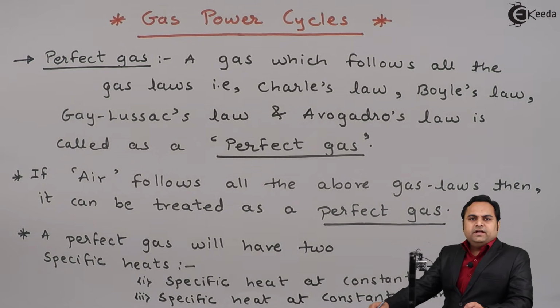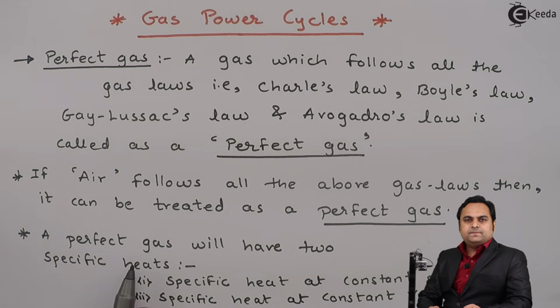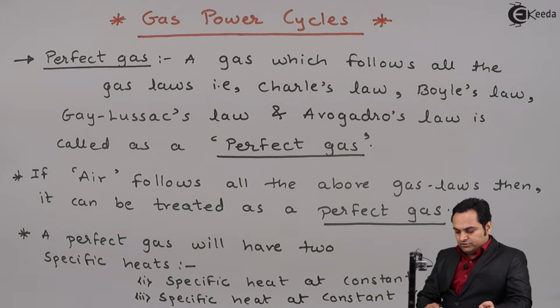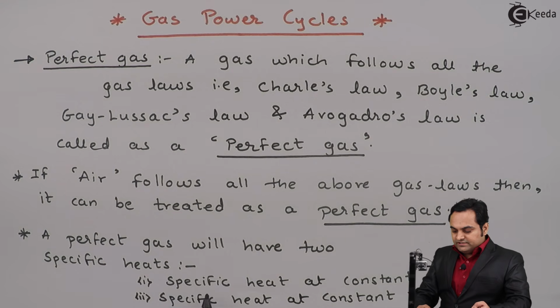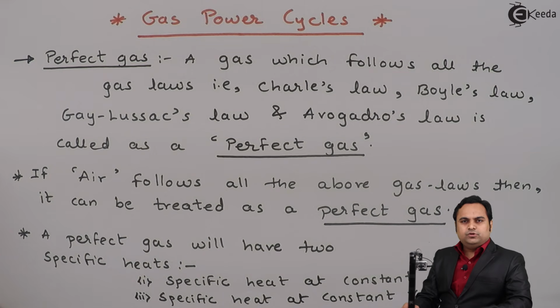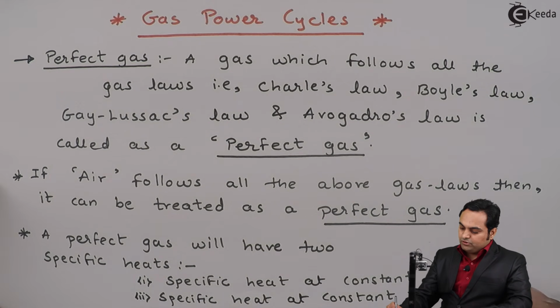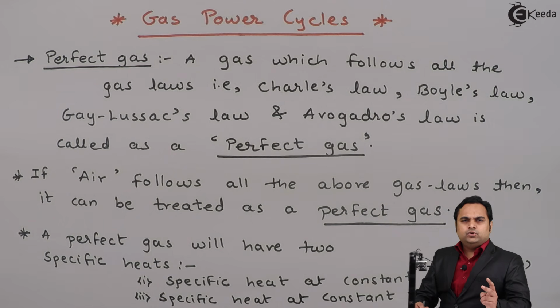So here I have written that even air can be called a perfect gas if it follows all the gas laws. Then a perfect gas will have two specific heats. The specific heat at constant pressure is denoted as C suffix P, and the specific heat at constant volume is C suffix V.